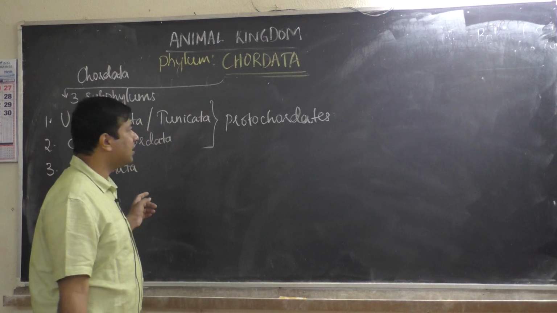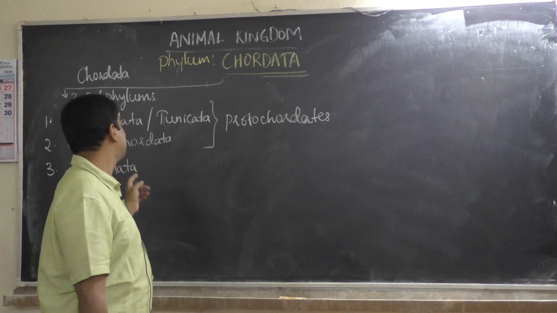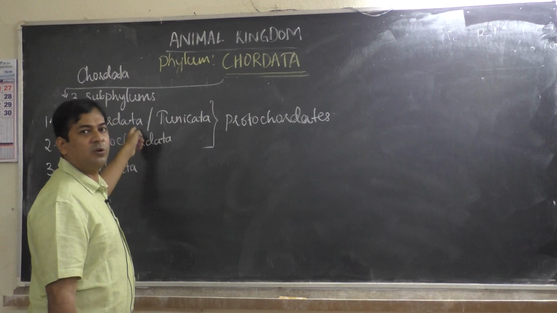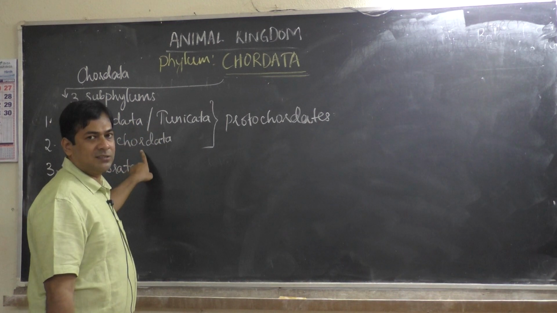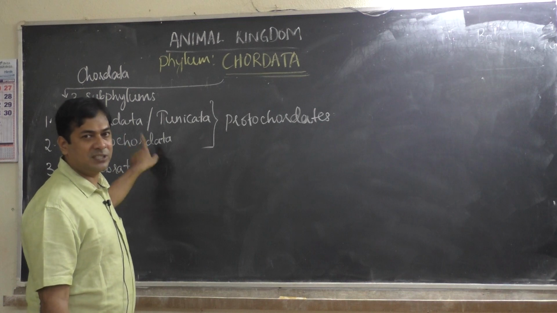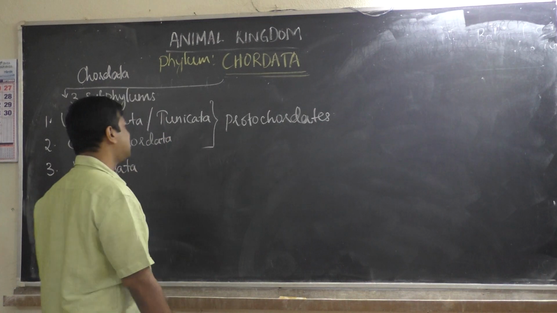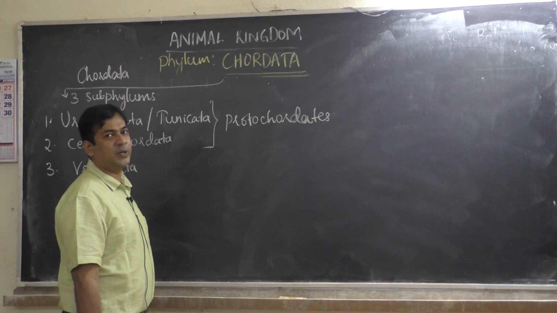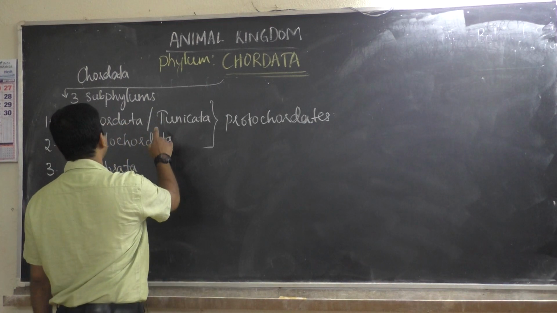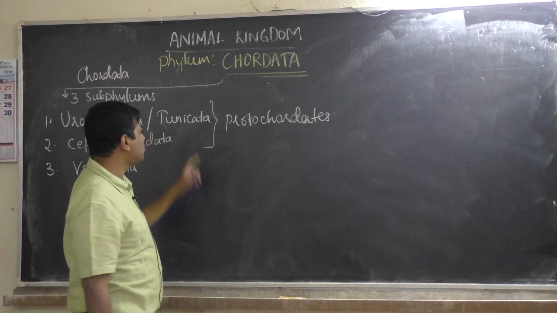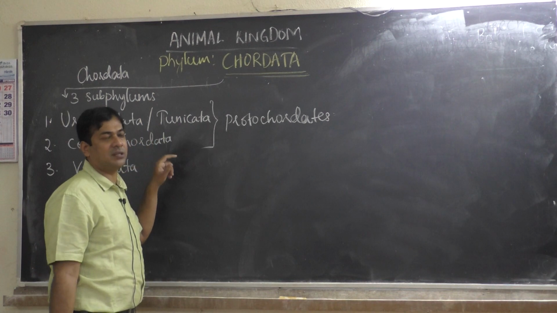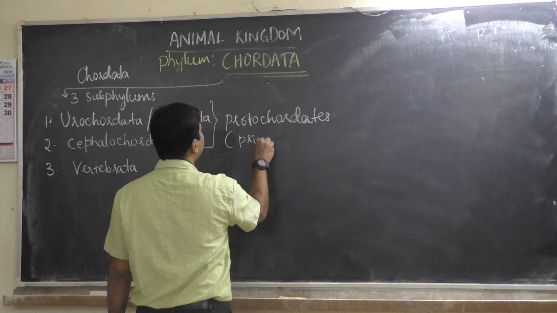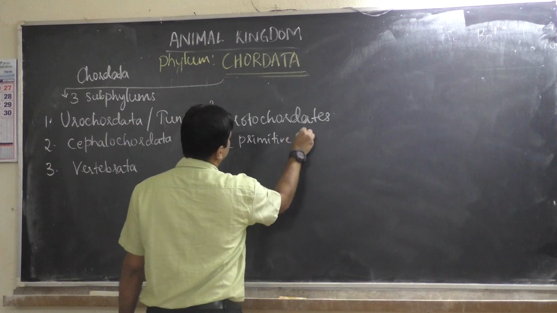When the phylum Chordata was formed, the first subphylum animals were urochordates. Then some of the urochordates changed to cephalochordates, and then some of the cephalochordates changed to vertebrates. So these first 2 subphylums are called protochordates, meaning primitive chordates.